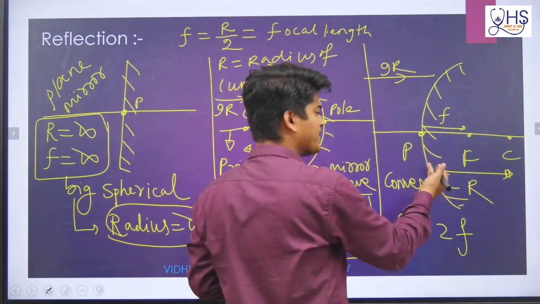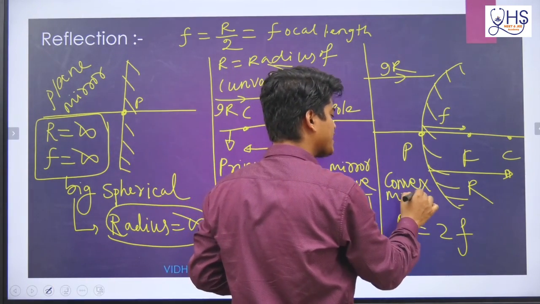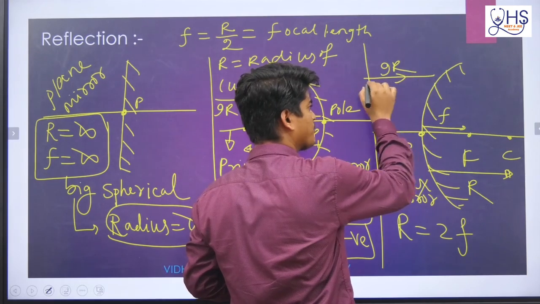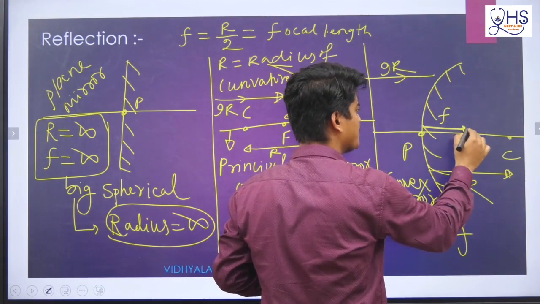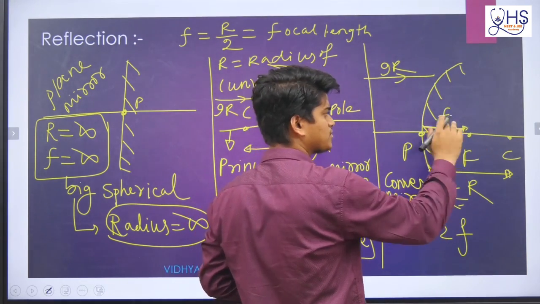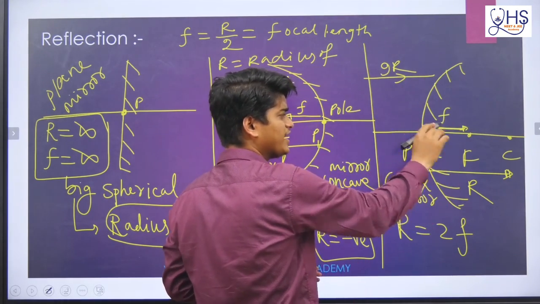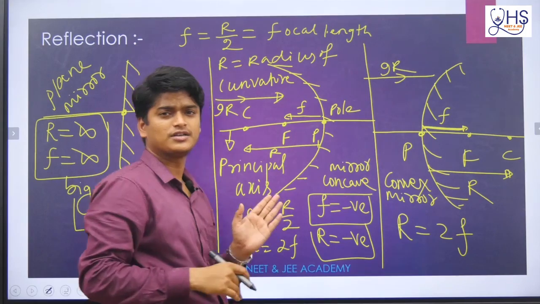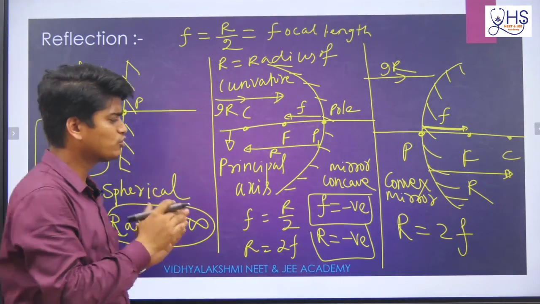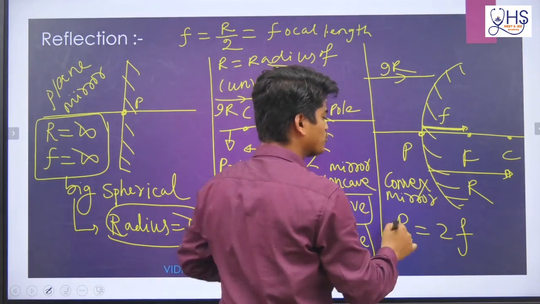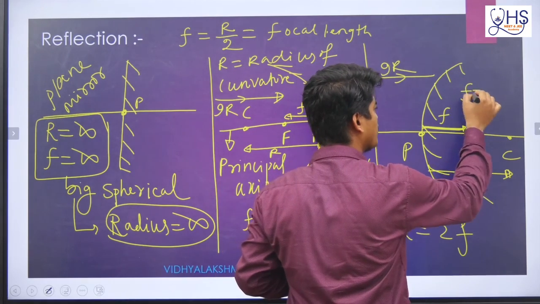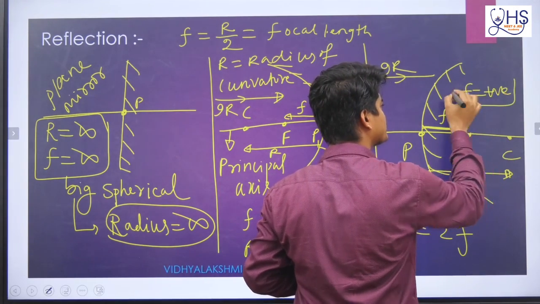Next, come to the convex mirror. For a convex mirror, the incident ray is going from left to right, and focal length is taken from pole to focus. So here the incident ray and this distance are in the same direction, which means you have to take it positive. So f is positive for a convex mirror.